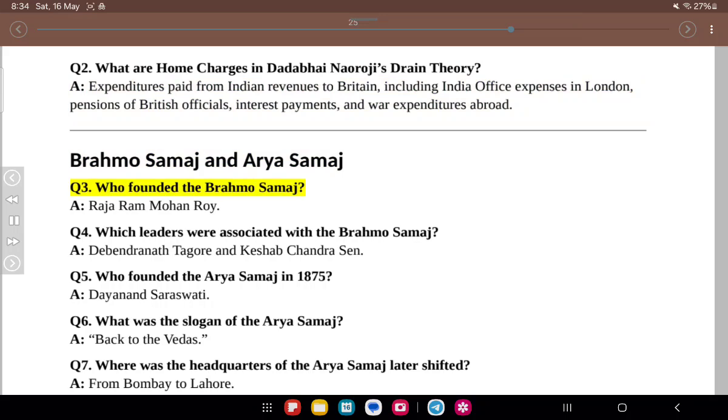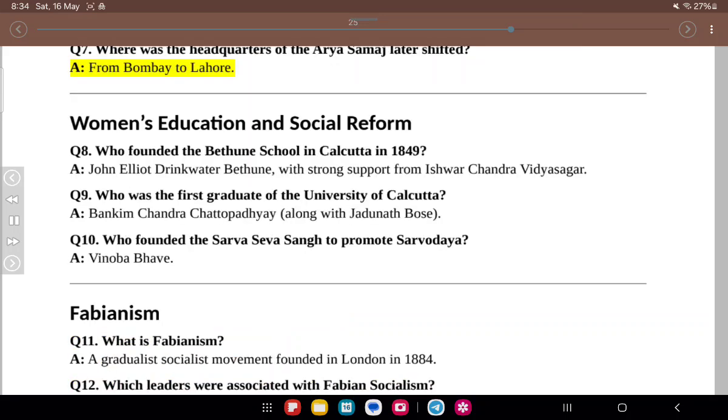Q3. Who founded the Brahmo Samaj? A. Raja Ram Mohan Roy. Q4. Which leaders were associated with the Brahmo Samaj? A. Debendranath Tagore and Keshab Chandra Sen. Q5. Who founded the Arya Samaj in 1875? A. Dayanand Saraswati. Q6. What was the slogan of the Arya Samaj? A. Back to the Vedas. Q7. Where was the headquarters of the Arya Samaj later shifted? A. From Bombay to Lahore.